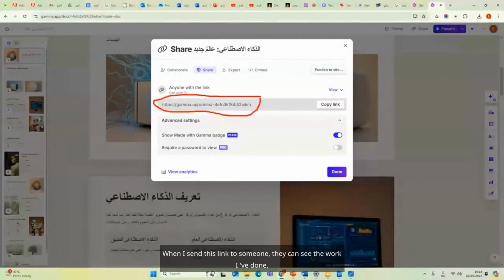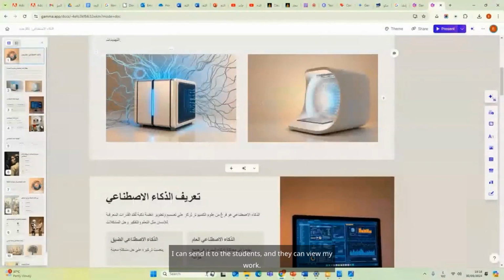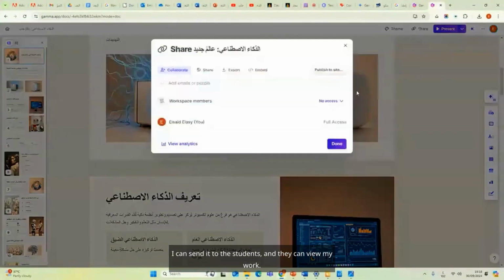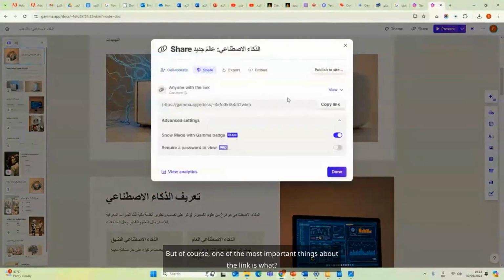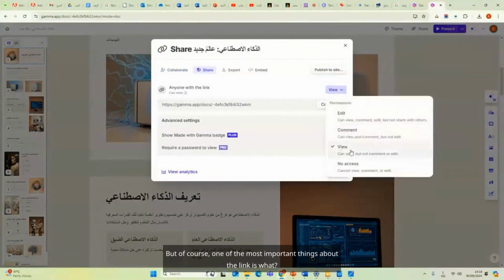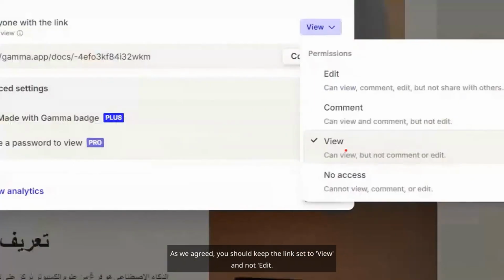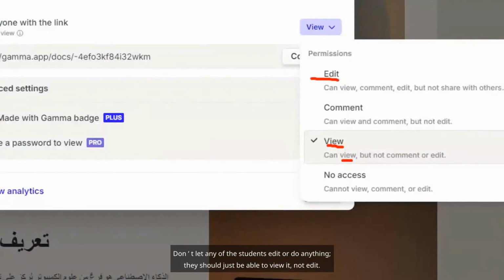When I send this link to someone, they can see the work I've done. I can send it to the students, and they can view my work. But of course, one of the most important things about the link is that, as we agreed, you should keep the link set to view and not edit. Don't let any of the students edit or do anything. They should just be able to view it, not edit.